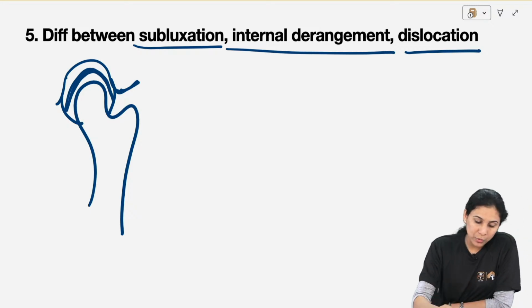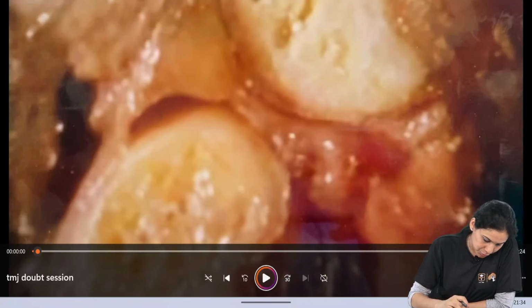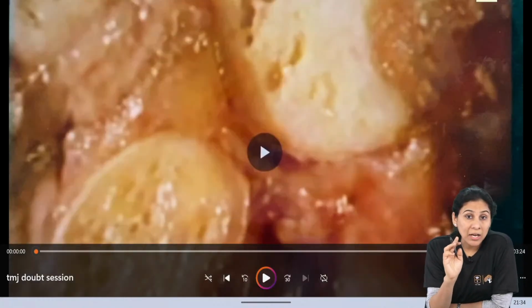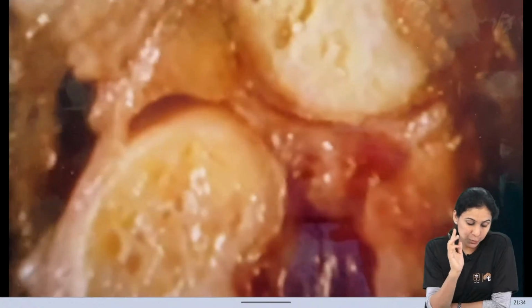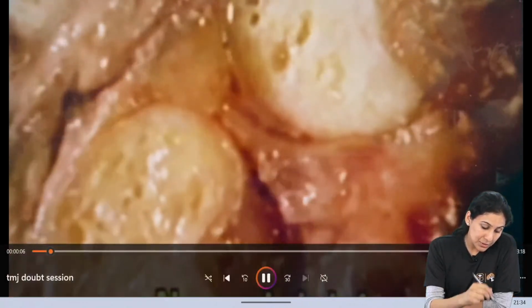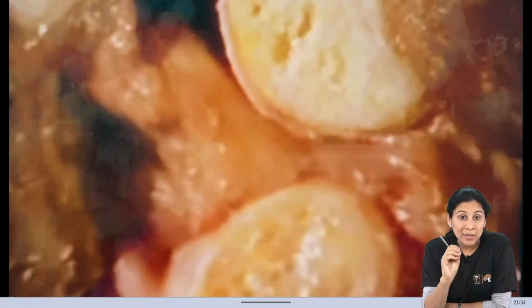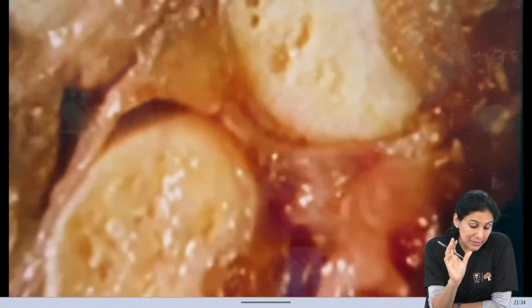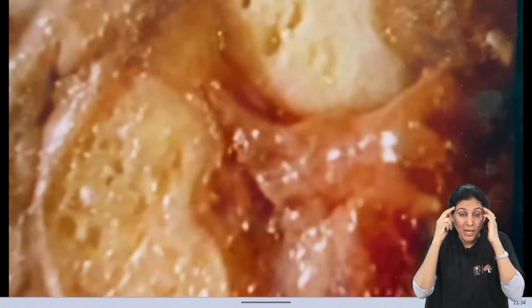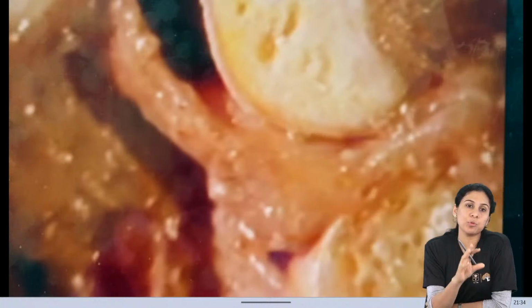Okay, or let me show you a very nice video. Just let me show you this video. Okay, so see, I will show you the normally functioning temporomandibular joint. Just watch this video. So you can see here, this white bone is your articular eminence. This lower bone is your mandibular condyle. In between them, this biconvex disc-shaped articular disc. Okay, this is your normally functioning temporomandibular joint.